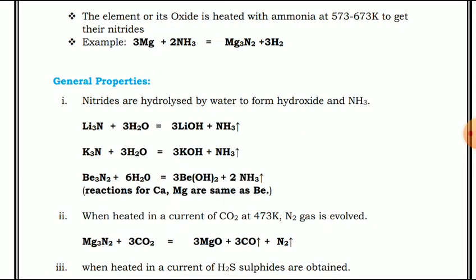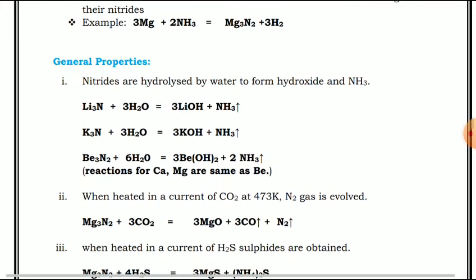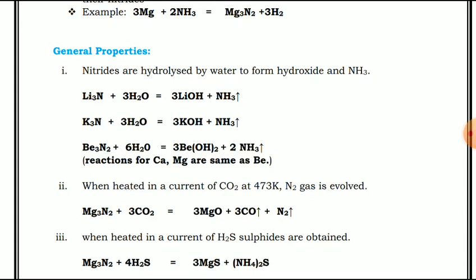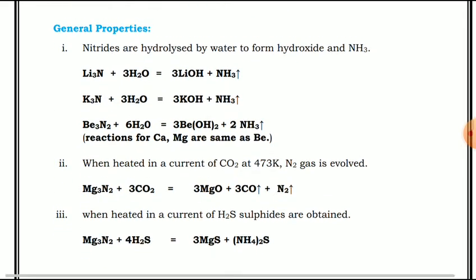When heated in a current of H2S, that is hydrogen sulfide, see, magnesium nitride again reacts with 4 molecules of hydrogen sulfide, which gives magnesium sulfide plus ammonium sulfide, (NH4)2S, okay, will be obtained.